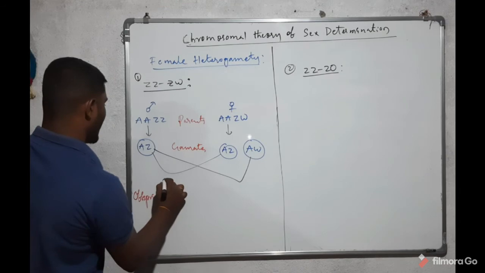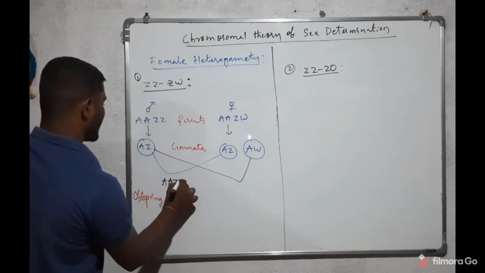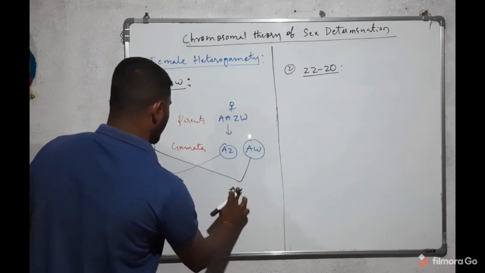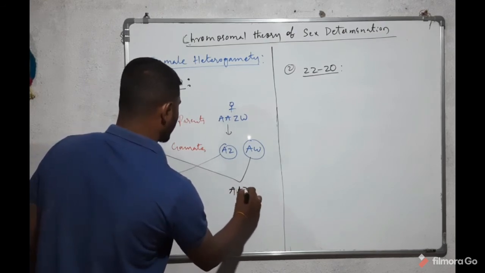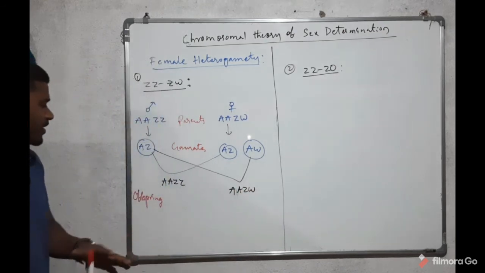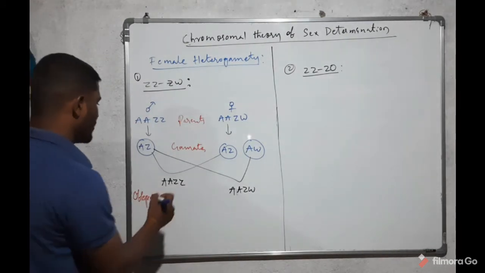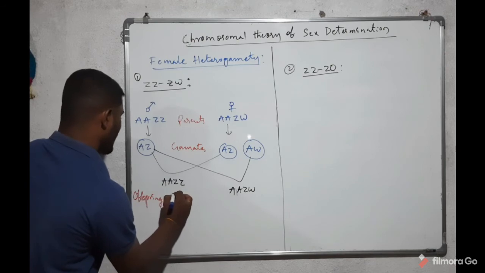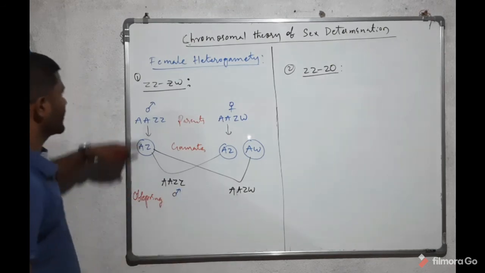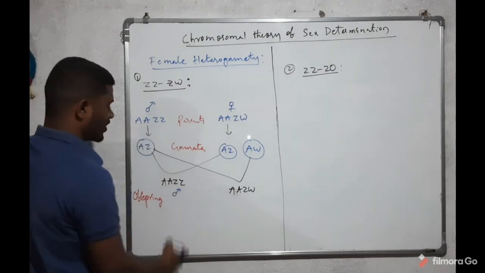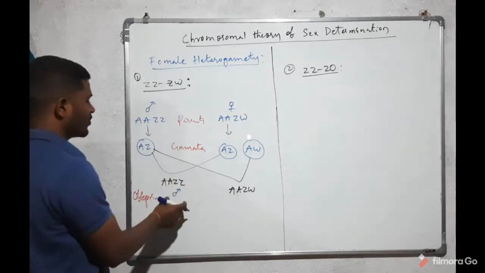So it is AAZZ, this one, and AAZW. Here AAZZ is a male organism. Why? The male organism produces similar gametes.